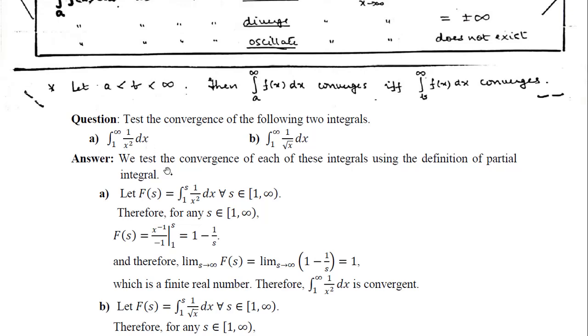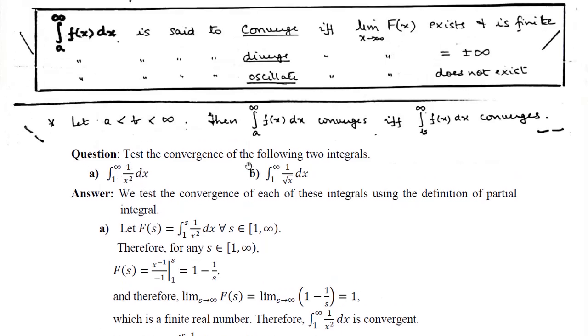So you can pause this video and try yourself. The integral from 1 to infinity of the function 1 by x power p, where p is some positive real number, and then you will be able to see that for the case p greater than 1, this integral is convergent. If p is less than or equal to 1, this integral will be divergent.